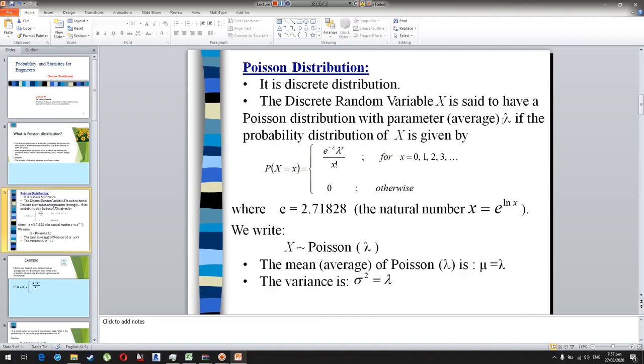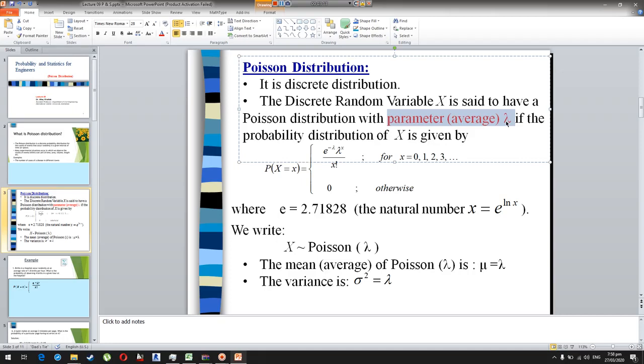We also have a parameter, an average value lambda, that is the parameter for the Poisson distribution, just like n and p were the parameters for the binomial distribution. Similarly, a and b were the parameters for the continuous distribution, and only a single value, lambda, is the parameter for the Poisson distribution. What lambda basically is, I will talk about in further slides.